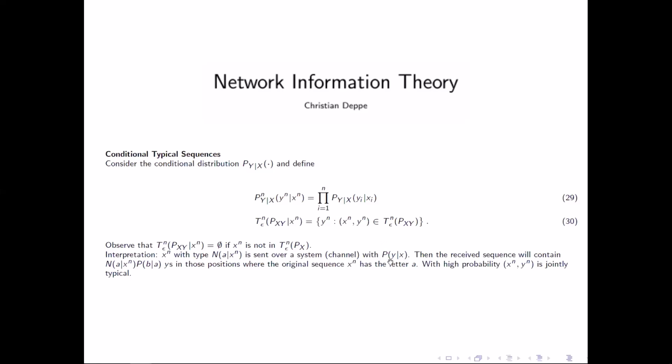This is the probability distribution for the channel or the system. Now we send some sequence over the system. Let's assume we send x^n over the channel.